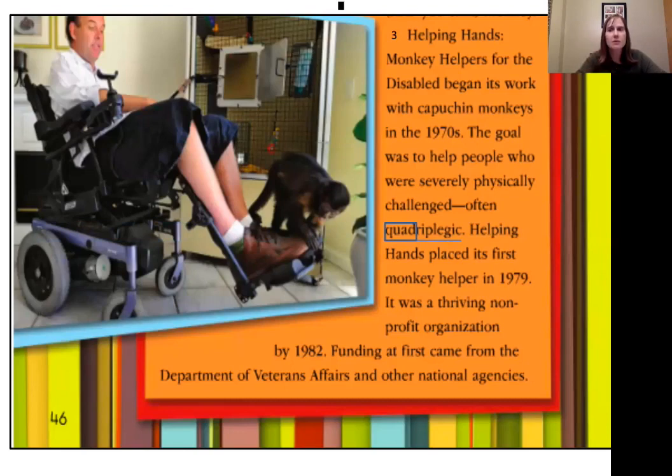Both arms, both legs. The picture here shows a man in a wheelchair. He might be quadriplegic. His legs probably don't work since he's in a wheelchair. His arms may not either. If they don't, he would be an example of a quadriplegic. I want you to read paragraph 3 and I want you to see if you can find any evidence that a monkey would be a good service animal.